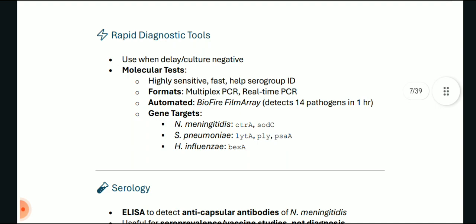Now we have some rapid diagnostic tools, which we have to use when there is a delay or culture is negative. Molecular tests are highly sensitive, fast and help in serogroup identification.